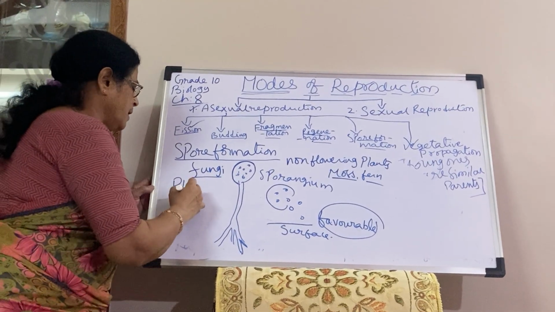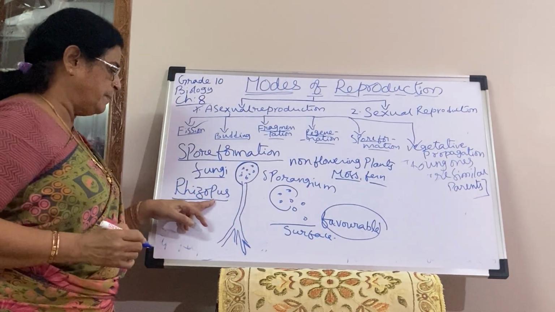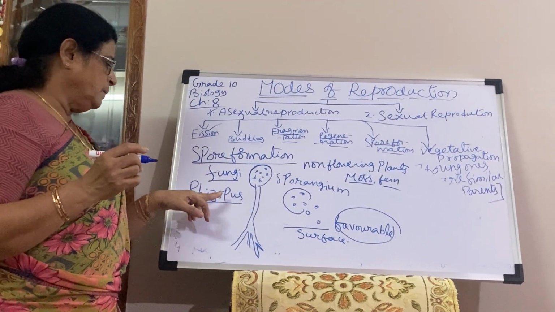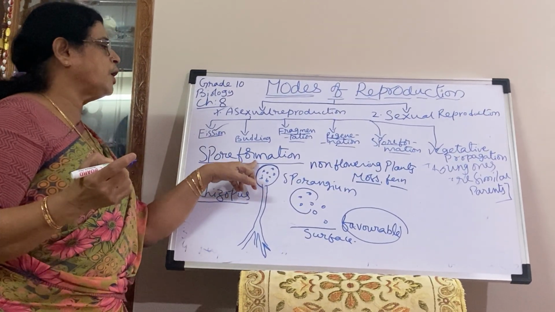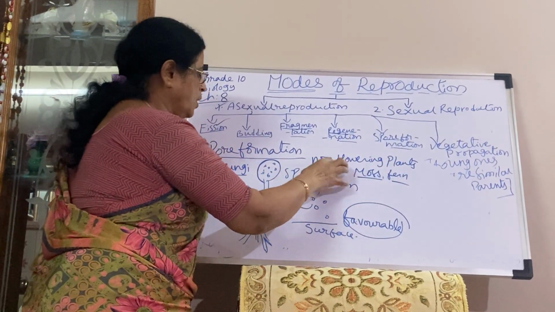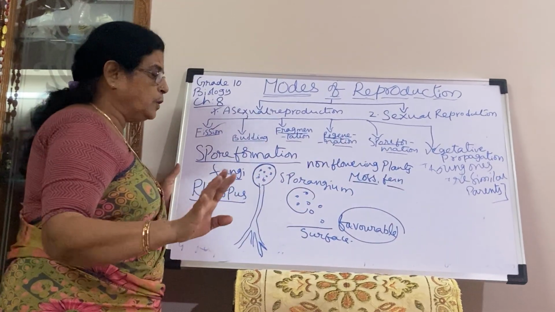That is called Rhizopus. See, bread mold. This is bread mold. We observe spore formation in Penicillium notatum, which gives penicillin, and in other fungi also. Even some non-flowering plants also reproduce through spore formation, like moss and fern. They do not have special reproductive organs.